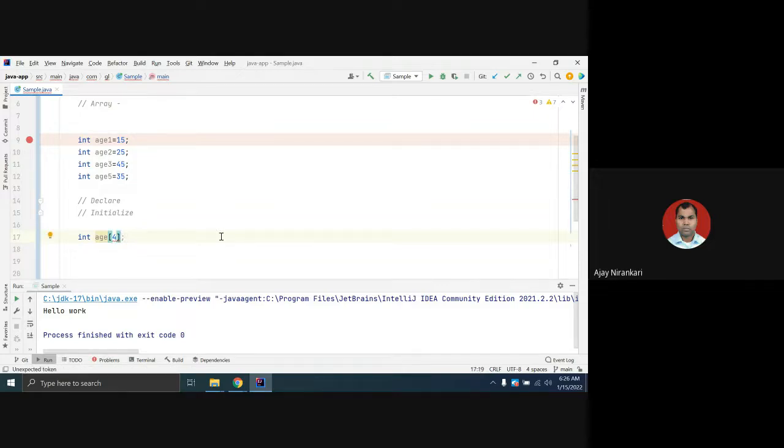But whenever you are declaring any array data structure, you have to initialize it. So how to initialize? Equal to, and you give the new keyword, new int, and here specify the size. So this is the way you can declare your array. You are saying, I am going to create an array data structure age, the data type int. That means age is going to store four or five integer values, whatever you want.